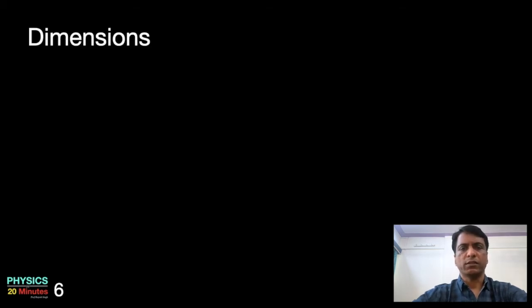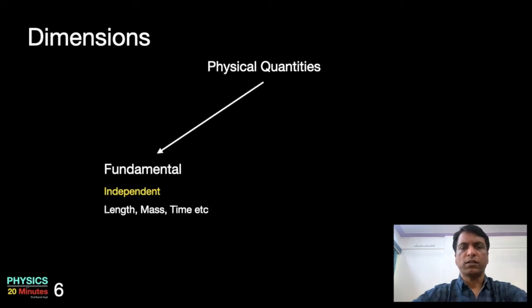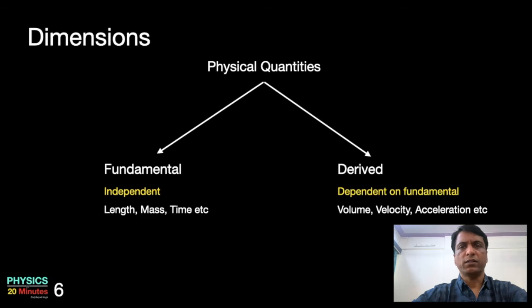So what are dimensions? In video 2 we have seen that the physical quantities can be broadly classified into two categories. Fundamental quantities, which are independent, don't depend on any other parameter for their existence like length, mass, time, etc. And derived quantities, which depend on fundamental quantities for their existence like volume, velocity, acceleration, etc.